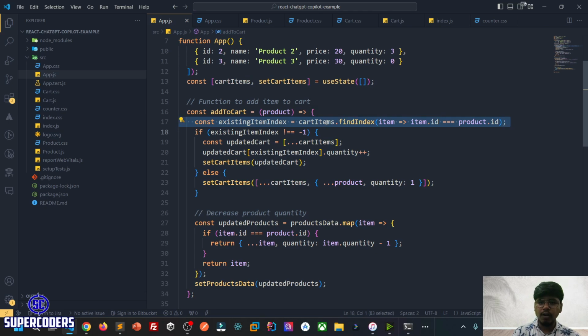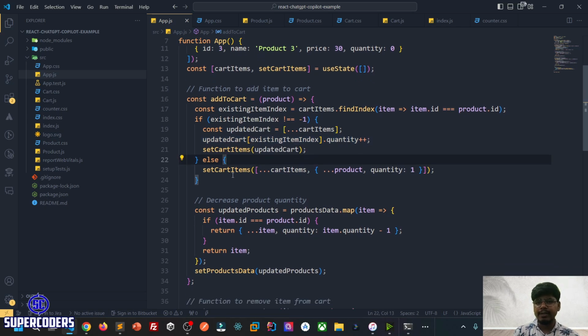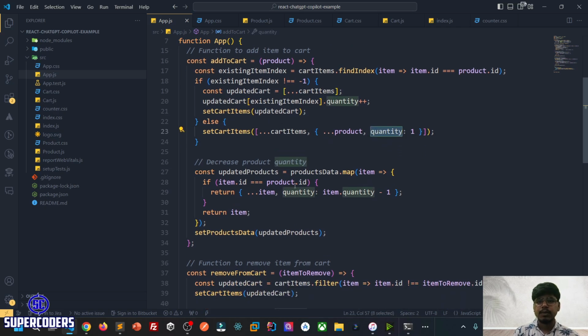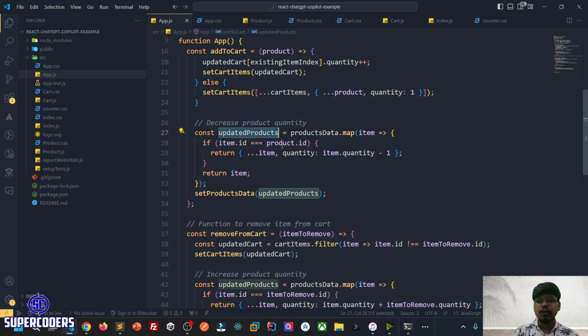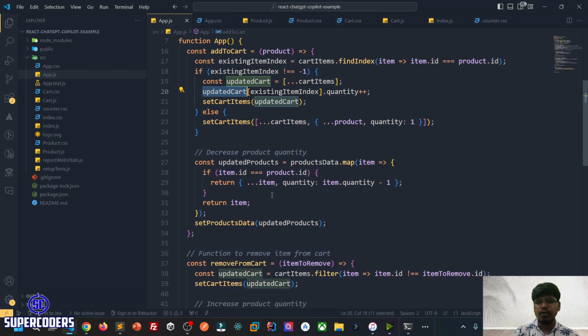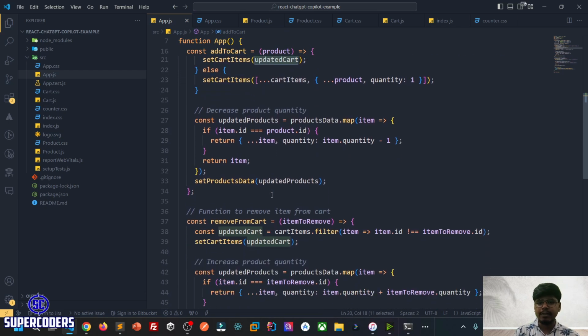So what exactly is it doing in this line? First it will find all the items in the cart and check whether the current item I'm going to add to the cart exists or not. So it is finding the index by ID. If it exists, it will update the quantity by 1. If it does not exist, it will add the product to the cart with a quantity of 1. The update product function will just decrease the product count when clicking on this. Here you can see, the update product will update the product by the value, which is going to be -1, or just increase the quantity.